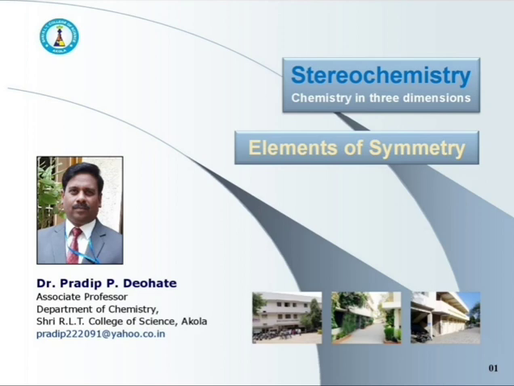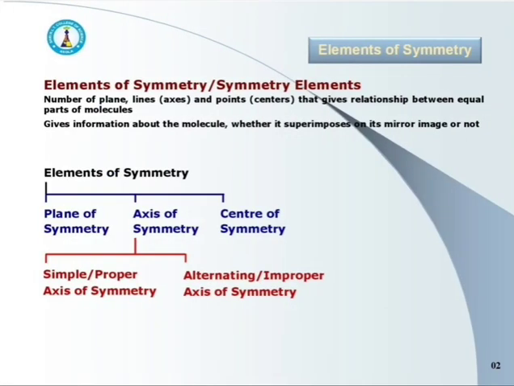In this lecture, I am going to talk on the topic that is elements of symmetry, which is a prime important part of stereochemistry. Let us discuss the elements of symmetry, which may again be called the symmetry elements. The first one, what is meant by the elements of symmetry?